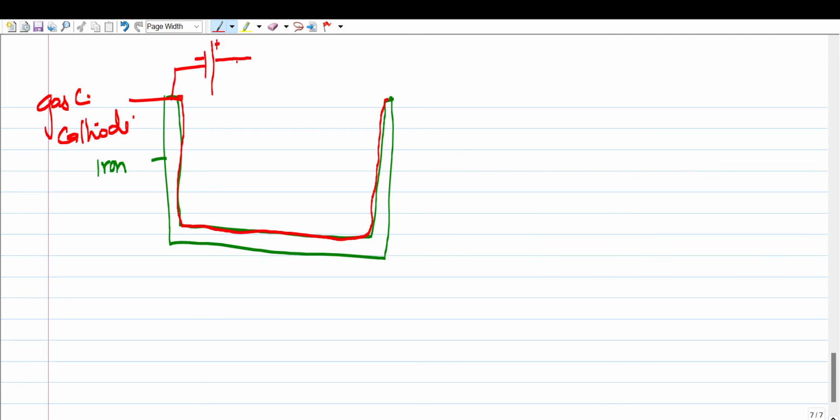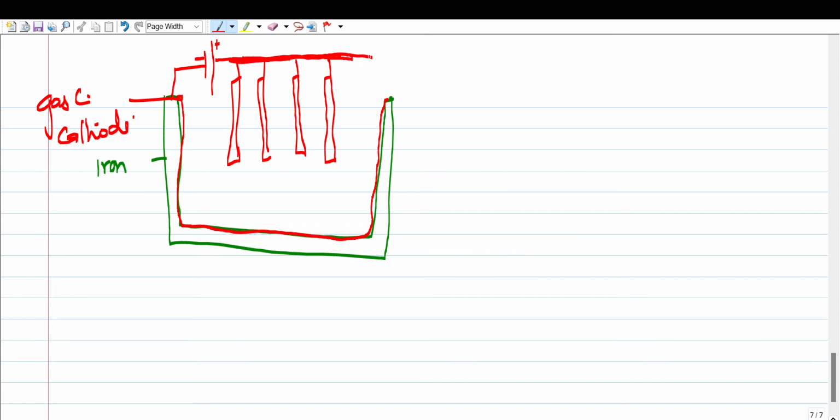Now this anode is actually made up of multiple carbon rods. Why are there multiple carbon rods? In order to increase the surface area for reaction and speed up the reaction. These carbon rods are attached with a copper clamp, so this is how it is linked. Now, the surface of this vessel is sprinkled with coke.